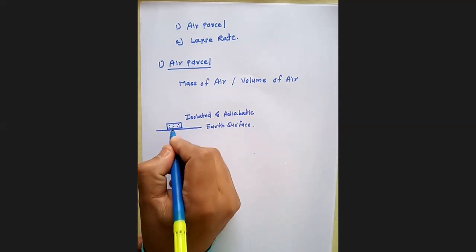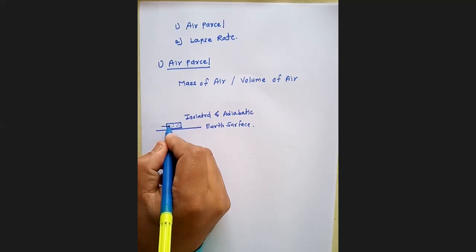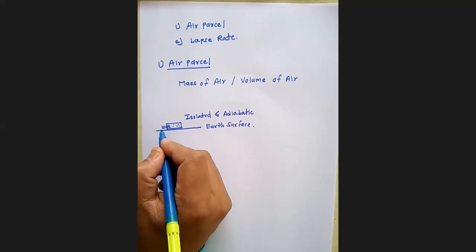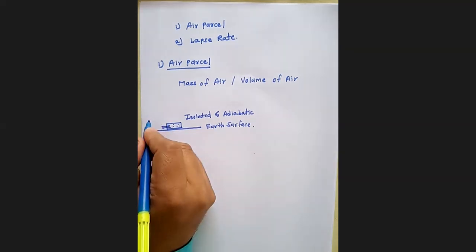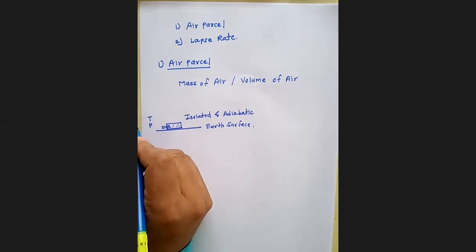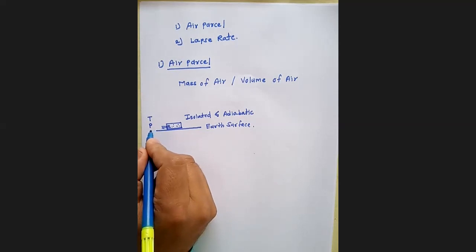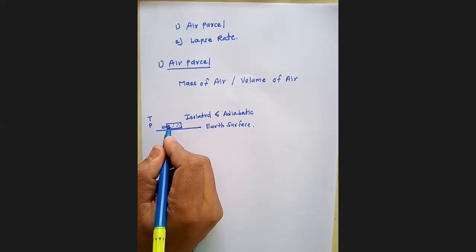When we see the air parcel at Earth's surface, it tries to attain ideal condition. It maintains equilibrium with surrounding with regard to temperature as well as pressure. The temperature outside the atmosphere is same as inside the air parcel.